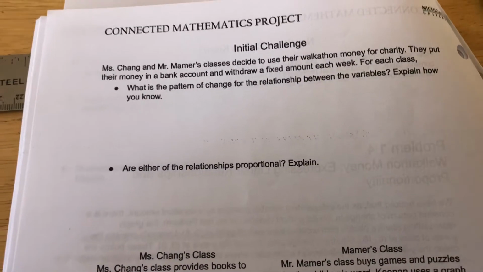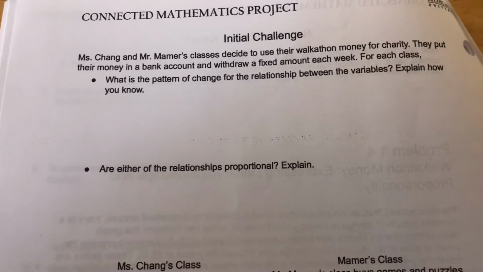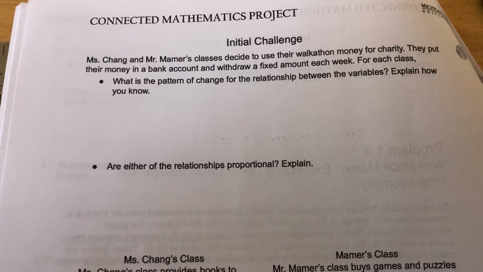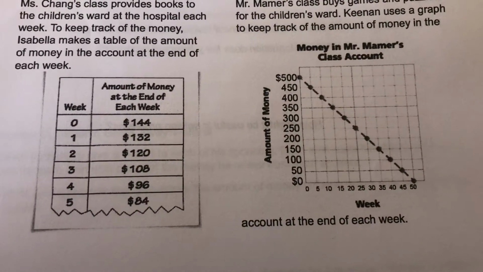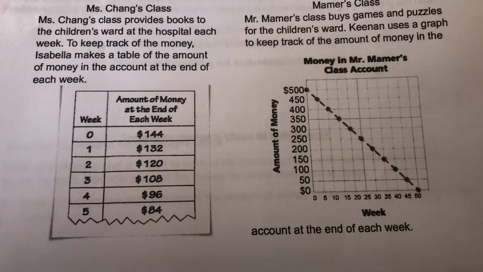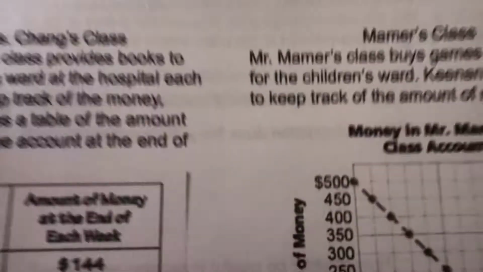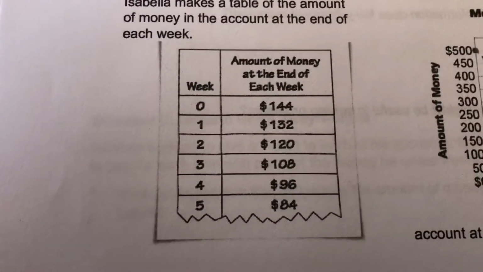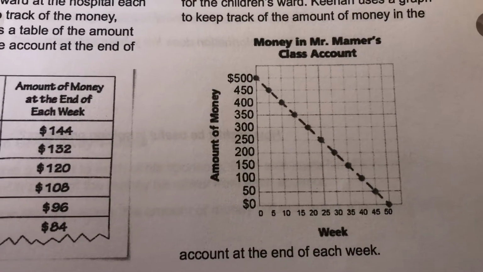Mr. Chang, Ms. Chang, and Mr. Mamer's classes decide to use their walkathon money for charity. They put their money in a bank account and withdraw a fixed amount each week. So they're withdrawing money right now, right? So as you can see, those accounts are losing money. Eventually, we will call this a negative slope. You can see that now the line goes in a downward direction, starting with $500, the amount of money in the account, okay? So here's a table as well, and there's the graph for the money in Mr. Mamer's class account.